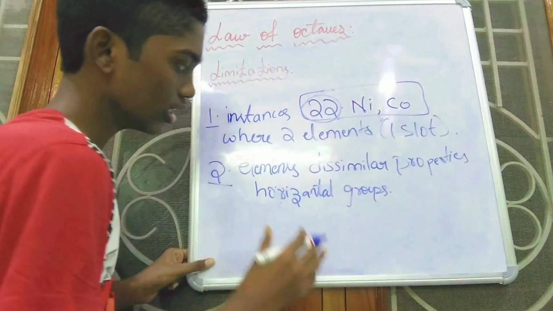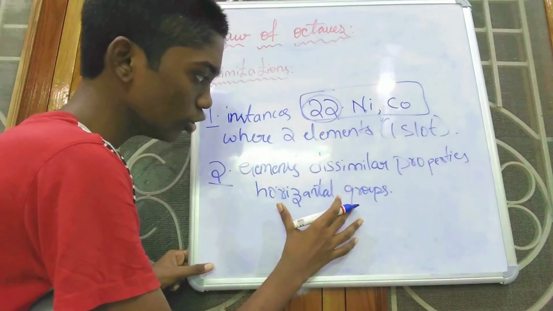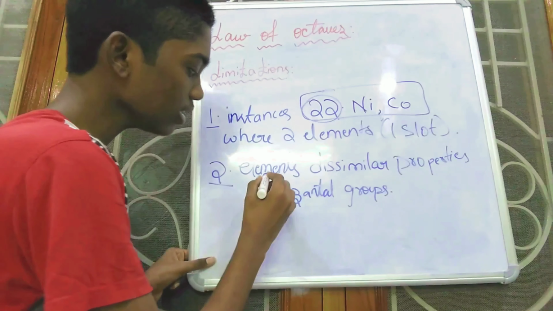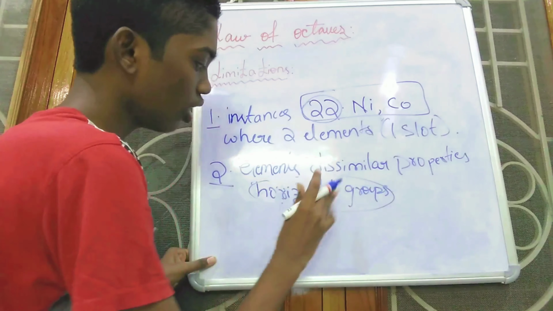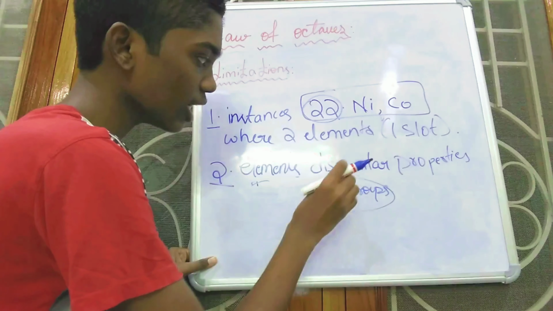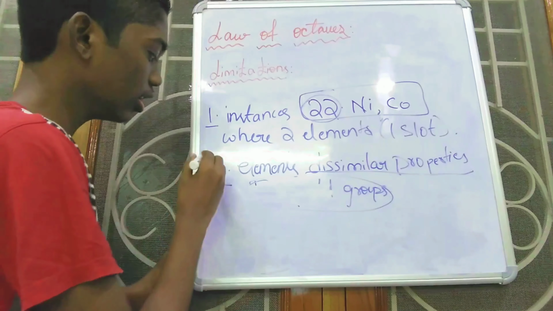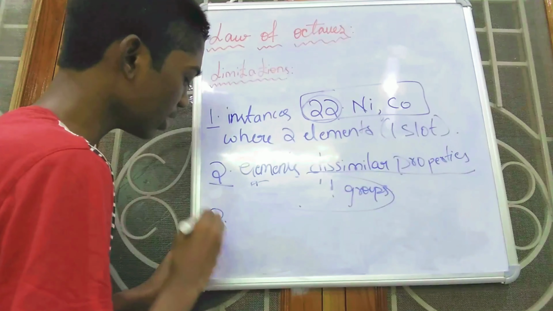In some groups, elements are present that are not similar in properties, they are dissimilar in properties.